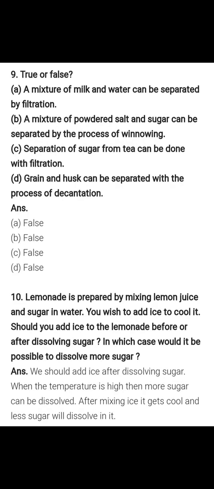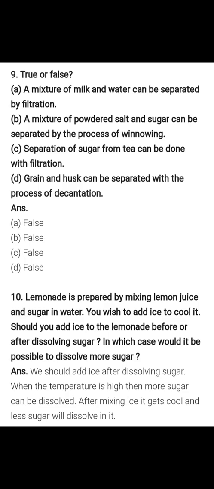Okay. Question number 9. True or false? A mixture of milk and water can be separated by filtration. False. A mixture of powdered salt and sugar can be separated by the process of winnowing. False. Separation of sugar from tea can be done with filtration. False. Grain and husk can be separated with the process of decantation. False.